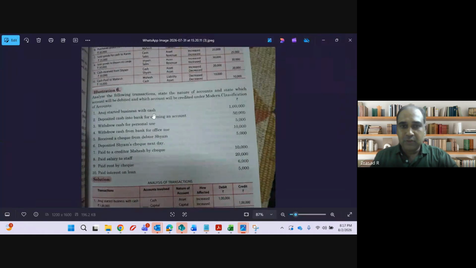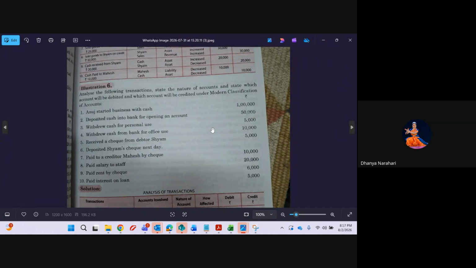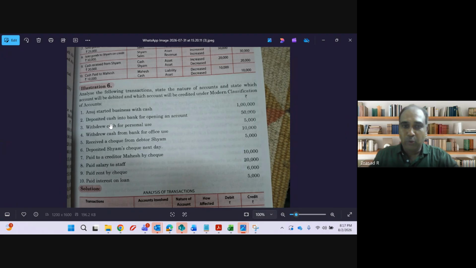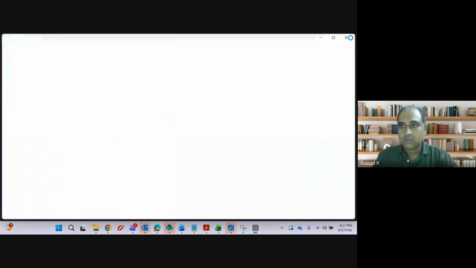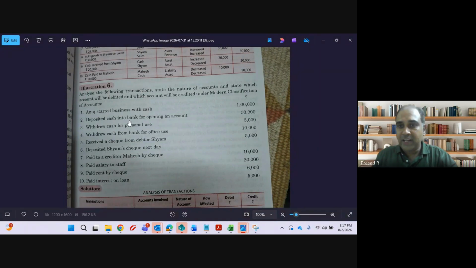Anuj started business with cash. Any difficulty? No, sir. Deposited cash into bank. My bank account will increase, cash account will decrease. Any doubt? Which account will increase, guys?